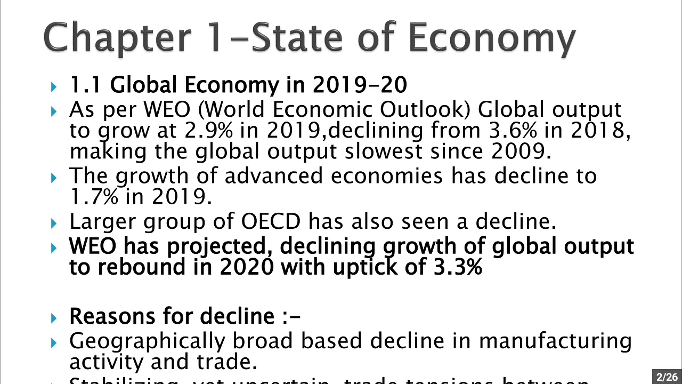Now, global economy in 2019-20. As per the World Economic Outlook, global output was to grow at 2.9% in 2019, declining from 3.6% in 2018, making it the slowest global output growth since 2009. The growth of advanced economies has declined to 1.7% in 2019. The larger group of OECD has also seen a decline, and WEO has projected global output growth to rebound in 2020 with an uptick of 3.3%.